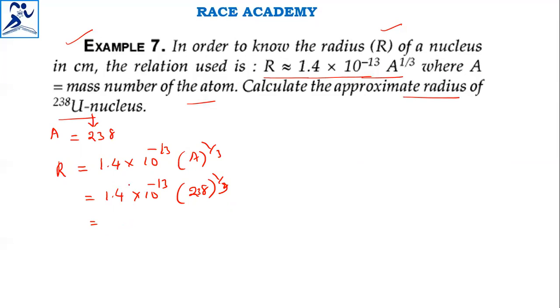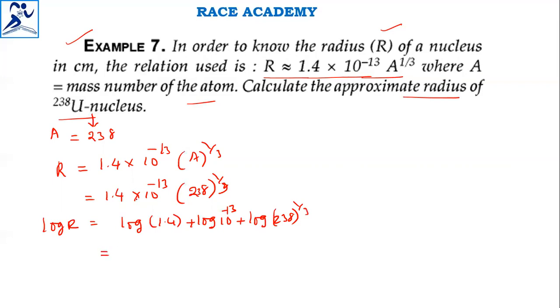This can be calculated. What we'll do is take log on both sides. Then log R will become equal to log 1.4 plus log 10 power minus 13 plus log 238 power 1 by 3.